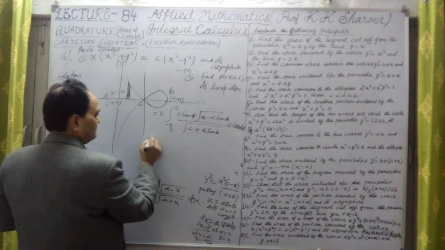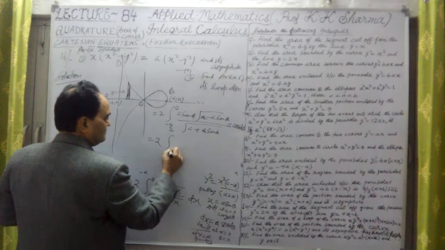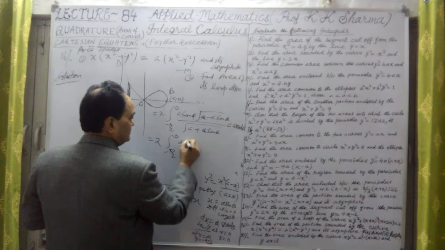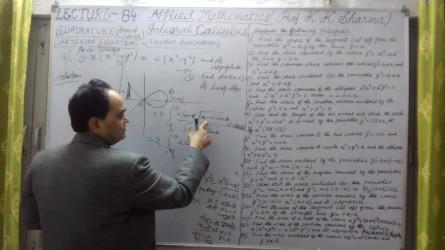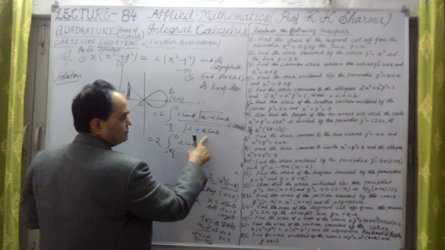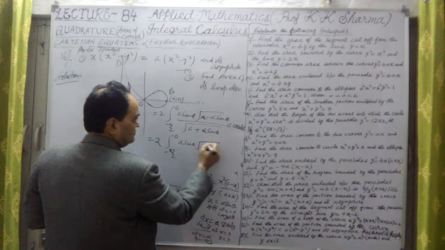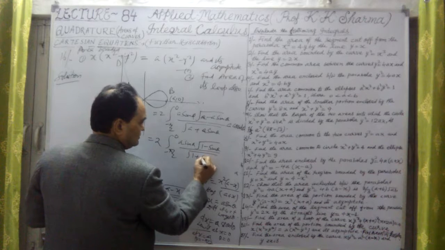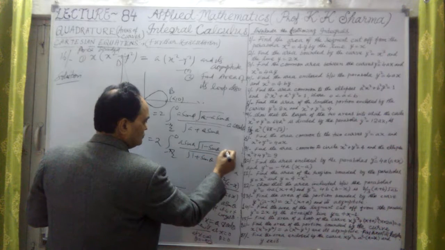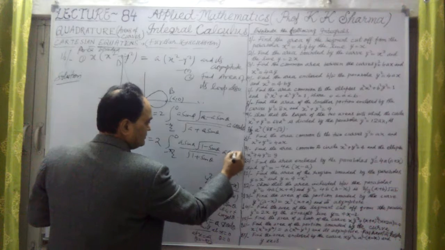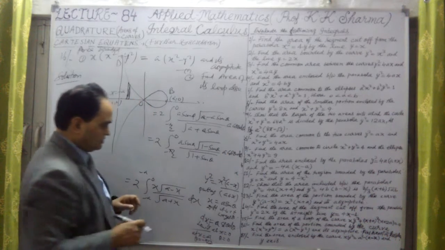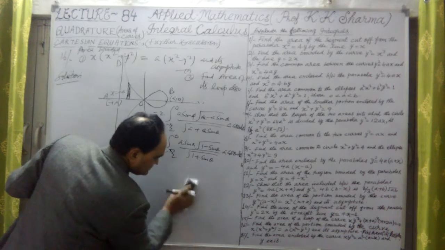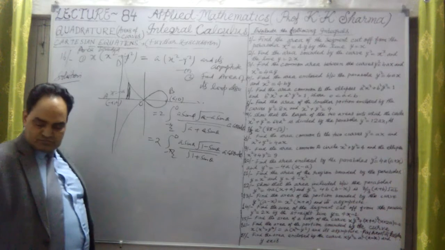Okay, so let me solve it further. Twice, this is minus pi by 2 to 0, a sin theta. Now from inside, under root a and under root a from the numerator and denominator we cancel out. It will be only 1 minus sin theta in the numerator divided by under root 1 plus sin theta in the denominator into cos theta d theta. Okay, now let me further solve it. So what will it give us? The area.